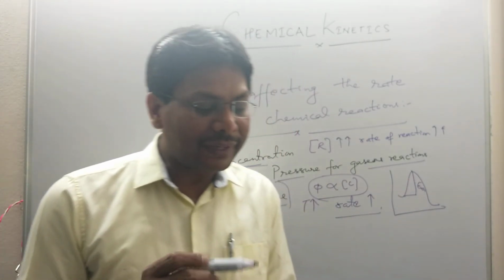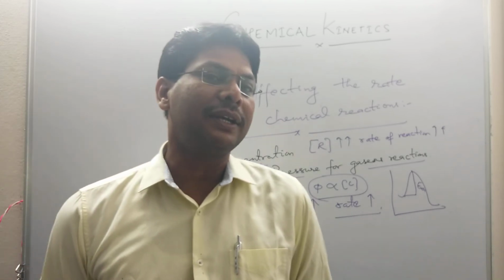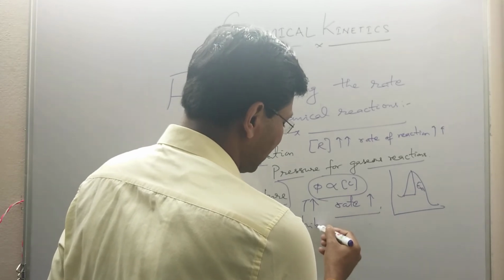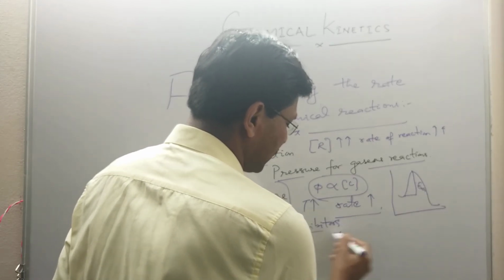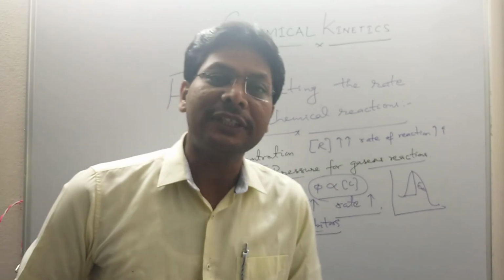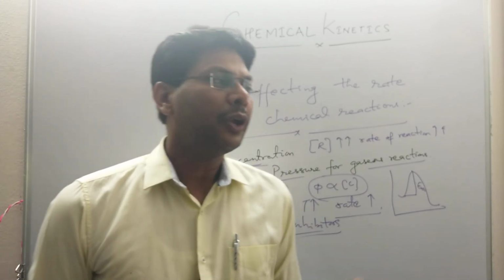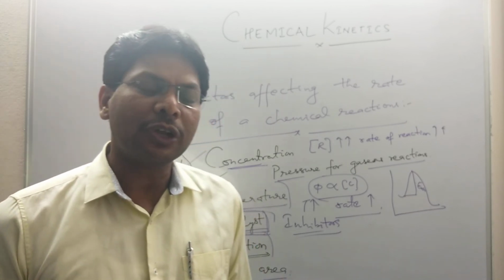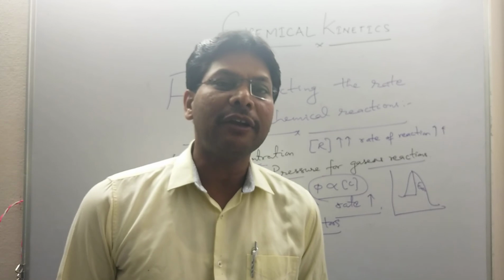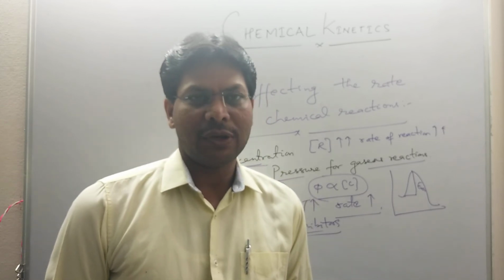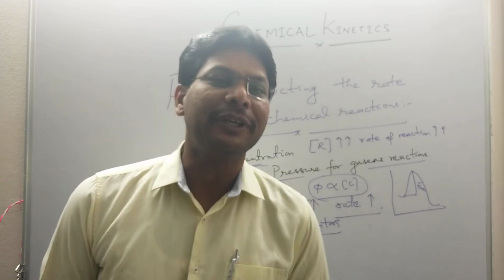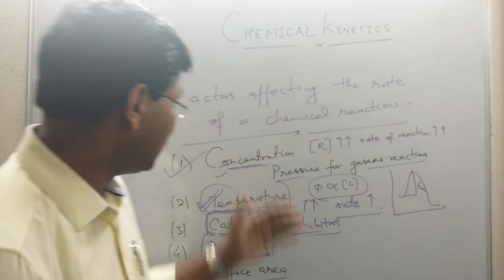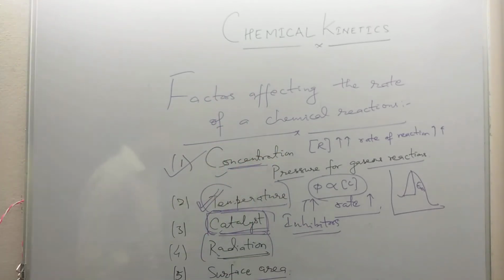If a substance decreases the rate of a chemical reaction, we use the term inhibitor. Inhibitors are substances which decrease the rate of a chemical reaction. Like we know that hydrogen peroxide is very unstable. To stop or slow down the decomposition of hydrogen peroxide, we use acetanilide and glycerin. These are the inhibitors which inhibit the decomposition of hydrogen peroxide. So these are the factors which affect the rate of a chemical reaction.